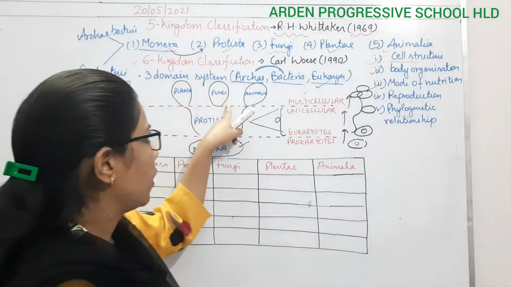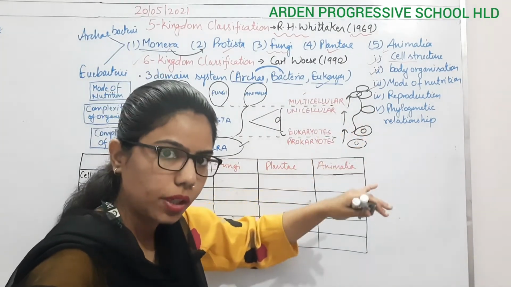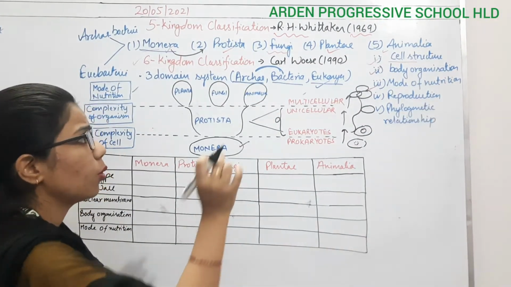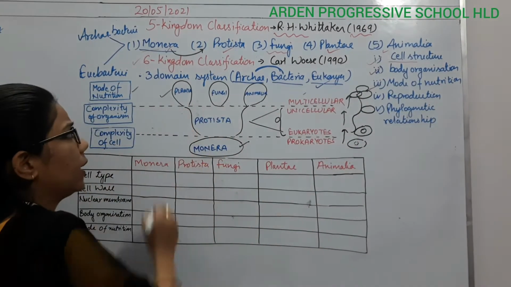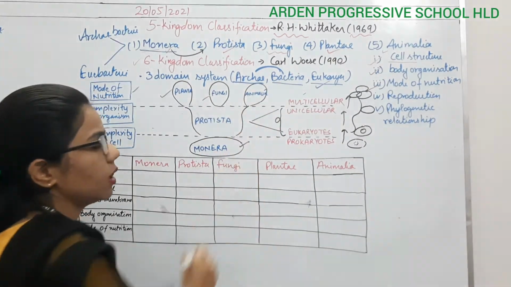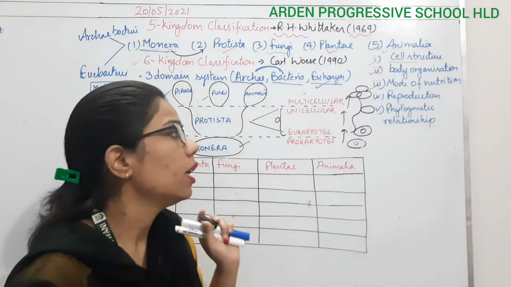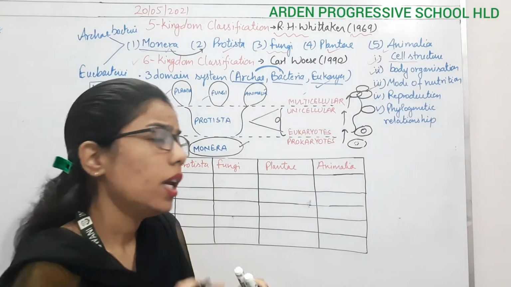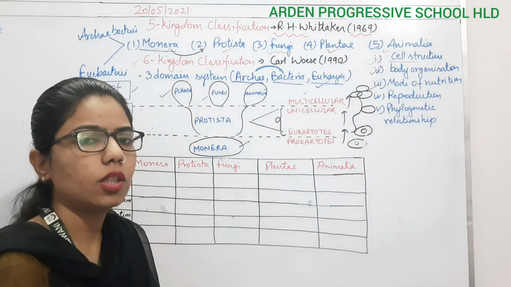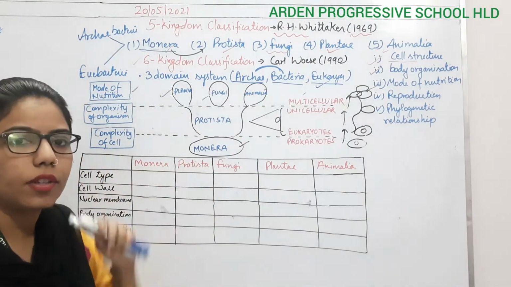So plantae, fungi and animalia we have placed into the upper classification. And here you can see the mode of nutrition also. They have considered the mode of nutrition. All the plantae are autotrophic, and fungi are heterotrophic, animalia as well are also heterotrophic mode of nutrition. It means they are dependent on others. So this is the basis. As we are moving from downward to upward, what we are noticing is that the complexity of the cell is going to increase. So this is the whole 5 kingdom classification.